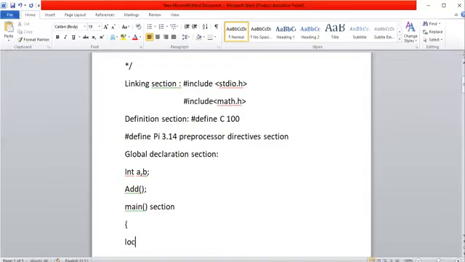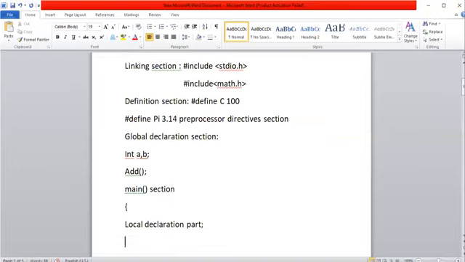Here we are going to declare variables which are required for solving the problem. So immediately after the open curly brace, the local declaration part starts. Unlike the global declaration, where variables are available to all the functions including main, here whatever variables you declare are available to the main function only. That's why we call it the local declaration part.